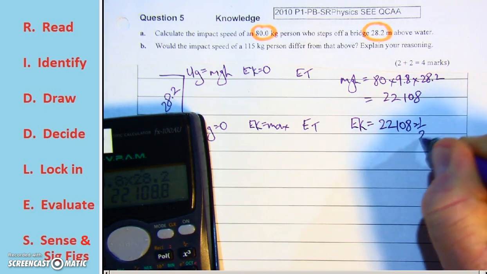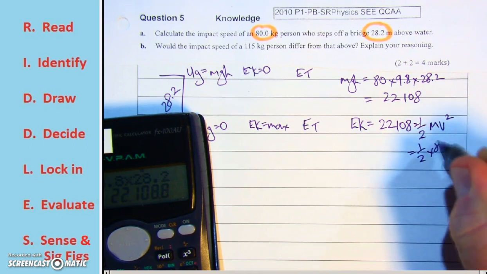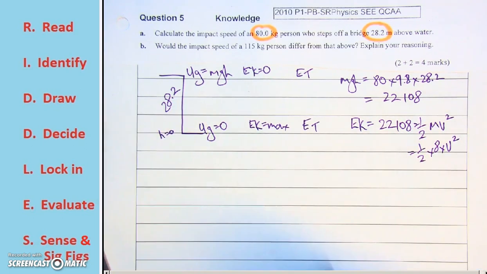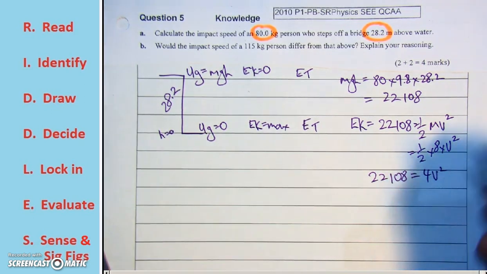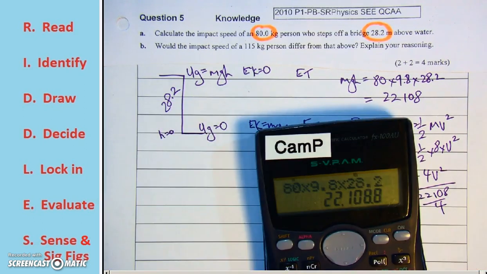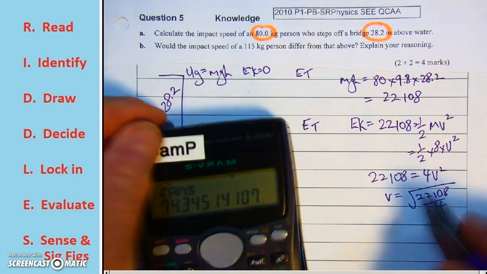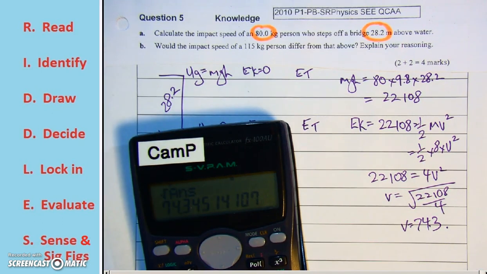22,108 will equal a half mv squared. A half mv squared is a half times 80 times v squared. So we need to solve that then. 22,108 equals 4v squared. So v will be the square root of 22,108 divided by 4. Now I've got 22,108 there into my calculator. Divide by 4 equals, take the square root, equals the impact velocity 74.3, which is wrong. So I need to go back through my calculation and work out what I've done wrong.